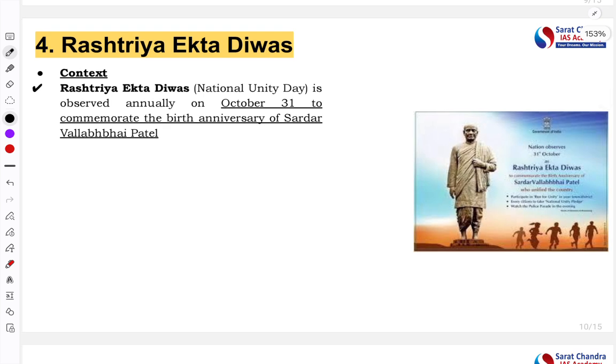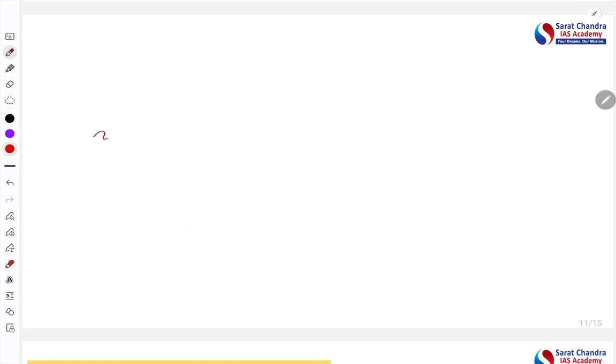Now next, Rashtriya Ekta Diwas. This article also we had discussed I think 2 days back. It is celebrated as National Unity Day, the 31st October, the birth anniversary of Sardar Vallabhbhai Patel. What is important for us is his contribution. So here we'll write contributions of Sardar Vallabhbhai Patel.